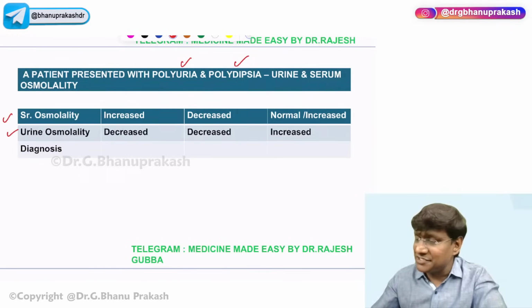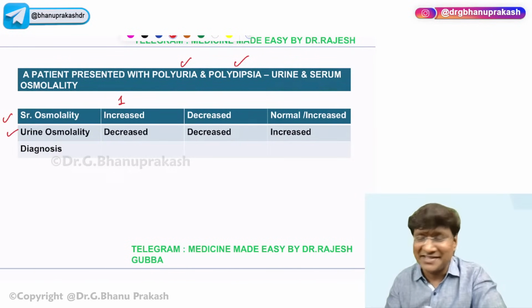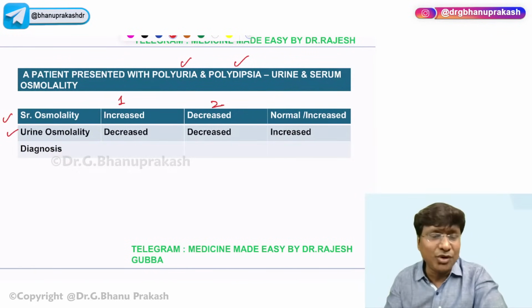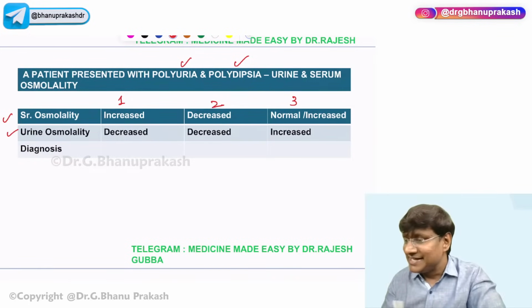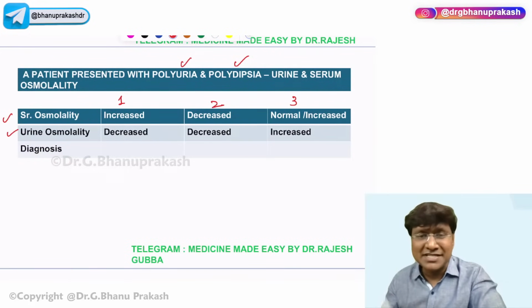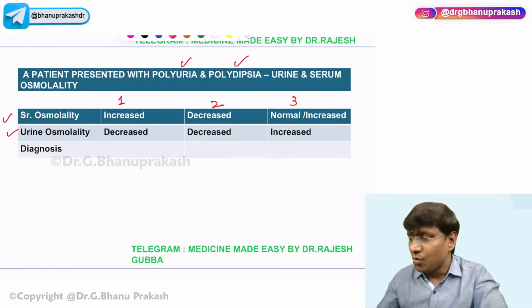In one patient, the serum osmolality is increased and urine osmolality decreased. In the second patient, both urine and serum osmolality are decreased. In the third patient, the serum osmolality is normal or increased, and urine osmolality is increased. Now, can anyone tell me what is this first patient suffering with?